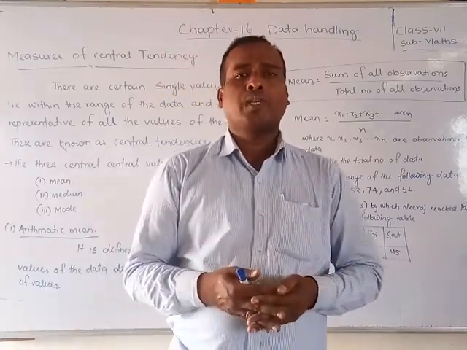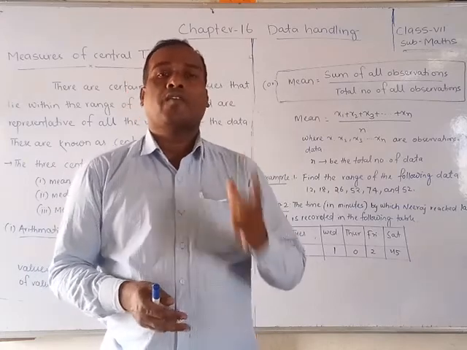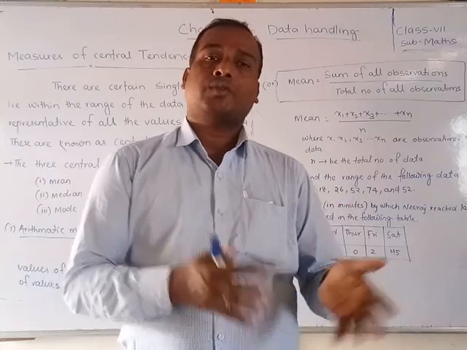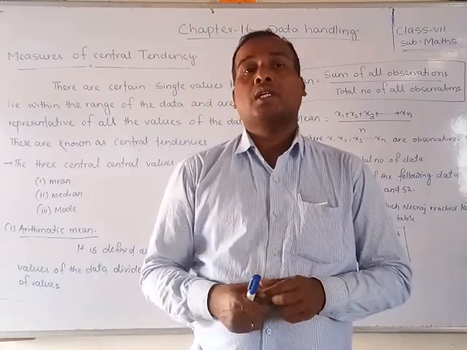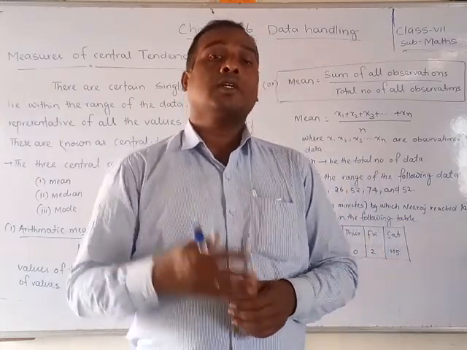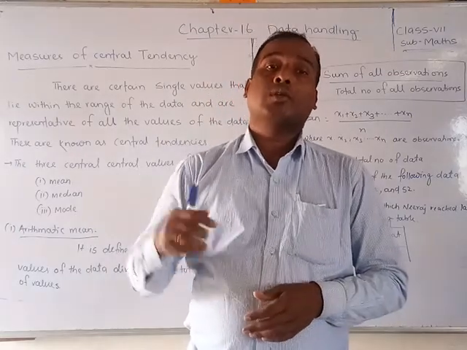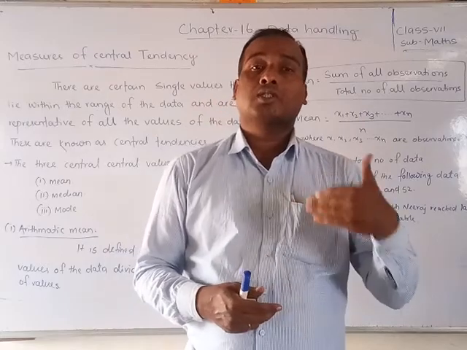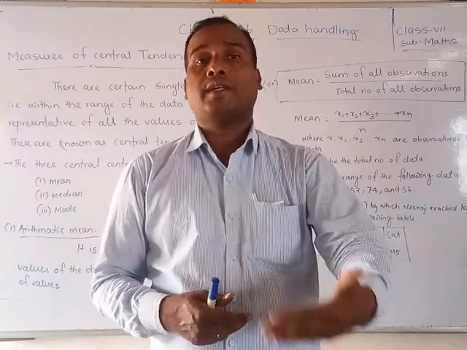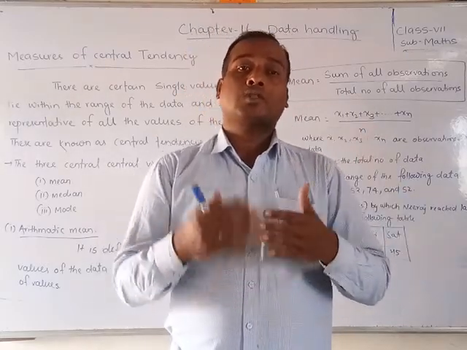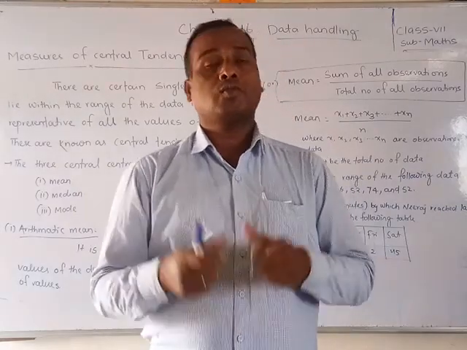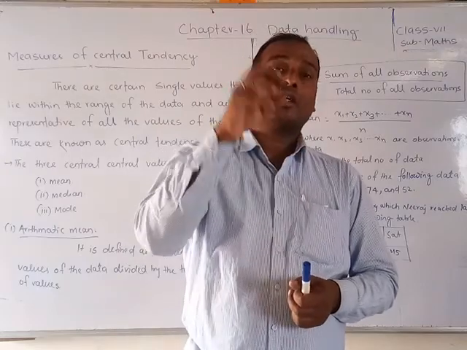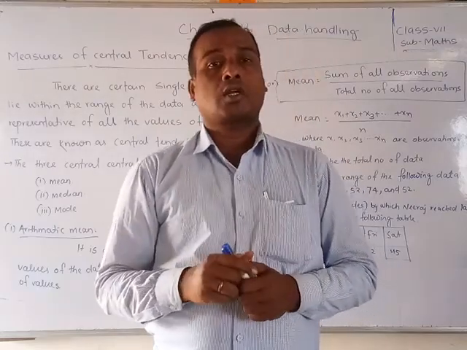Okay students, so what does mean mean, beta? Mean means average. What do you mean by average? You have already studied average in the previous classes. Average means the sum of all observations divided by the total number of observations. Whatever values are given to you, you have to add them and divide by the number of addends, that is, how many numbers you added.